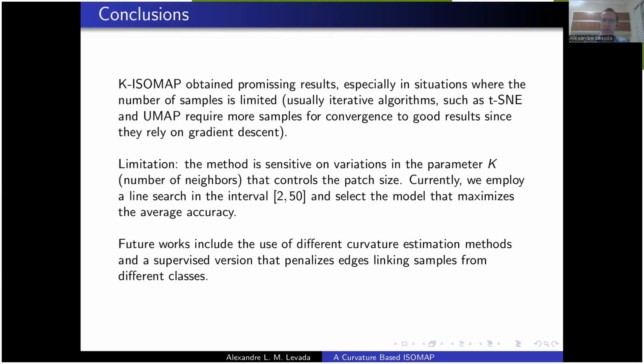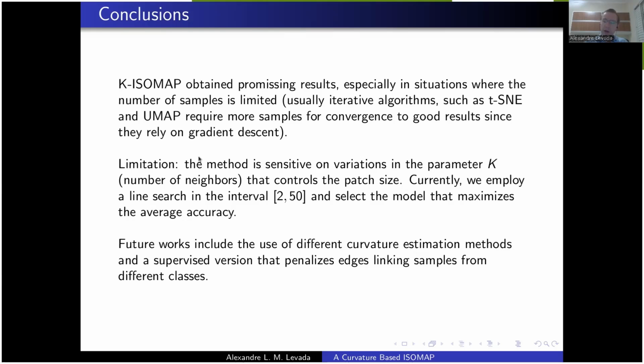Iterative algorithms such as t-SNE and UMAP require a large sample size for convergence to good results, because they rely on numerical algorithms such as gradient descent to perform the optimization. So when you have few samples, the result can be not as good as K-Isomap.